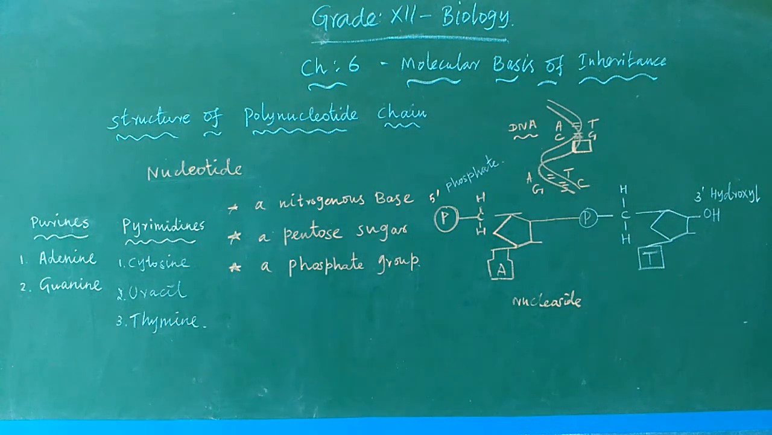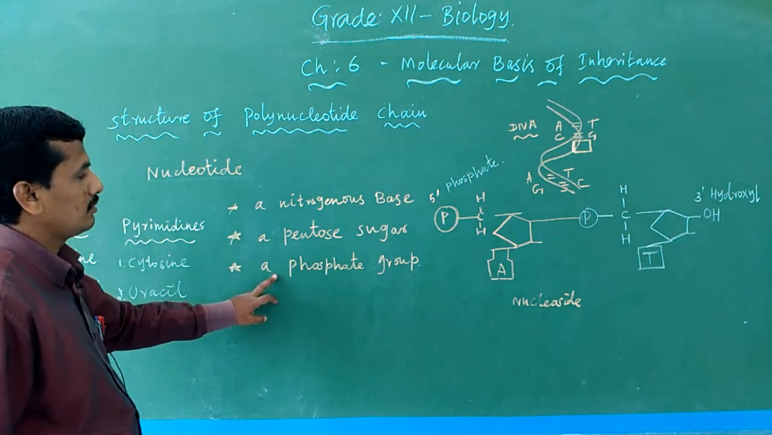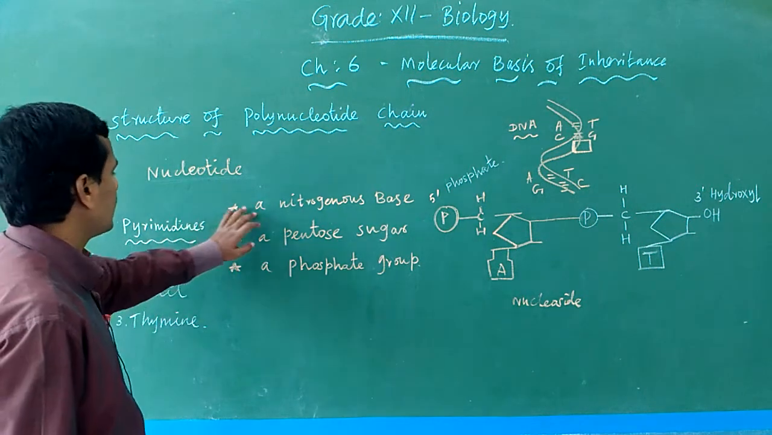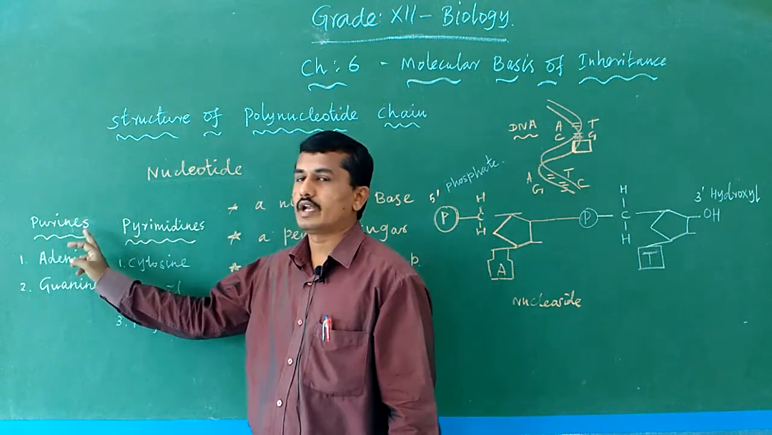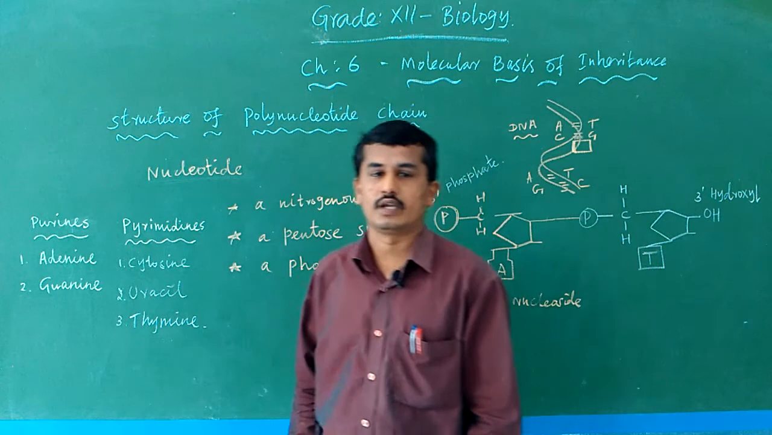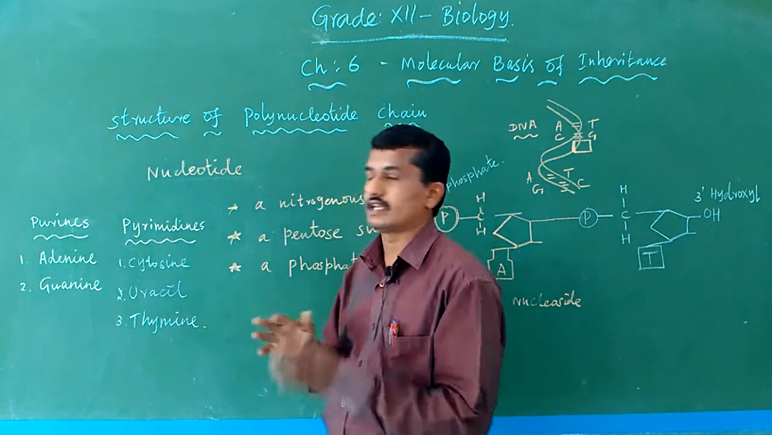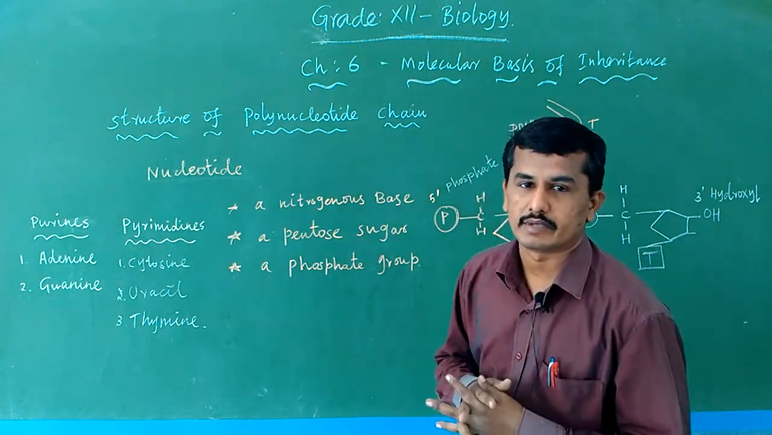A nucleotide normally consists of a nitrogen base, a pentose sugar and a phosphate group. The nitrogen base has two categories, purine and pyrimidine. Purines are adenine and guanine. Pyrimidines are cytosine, uracil and thymine.